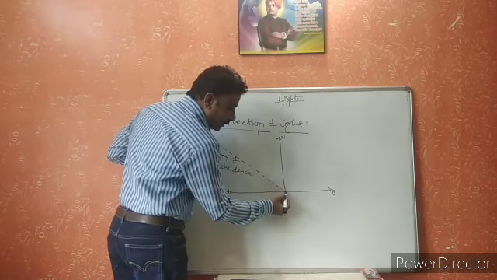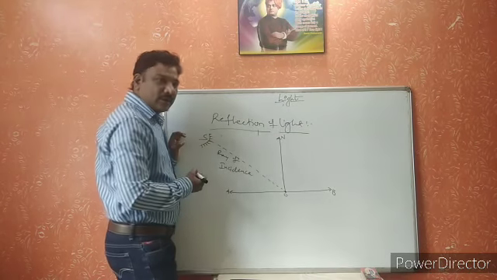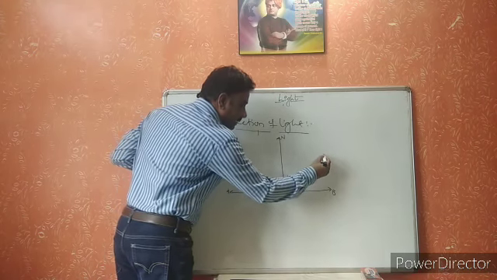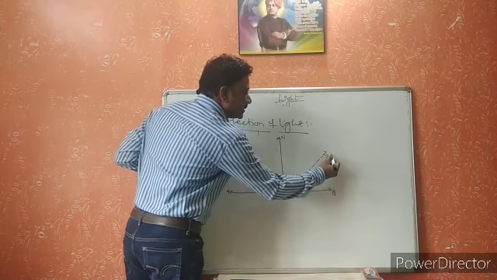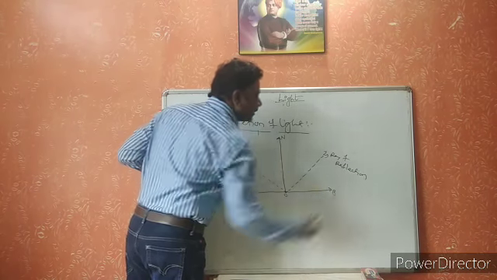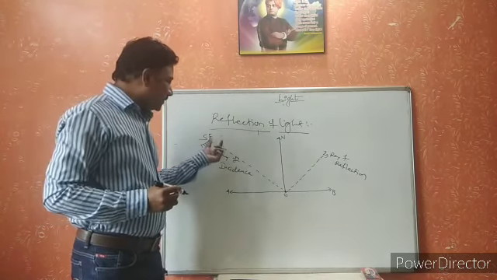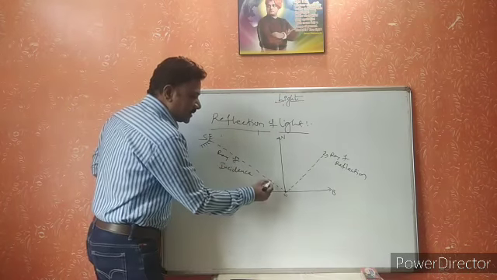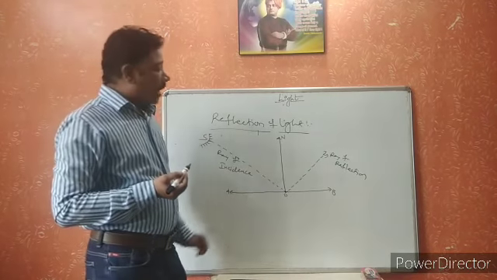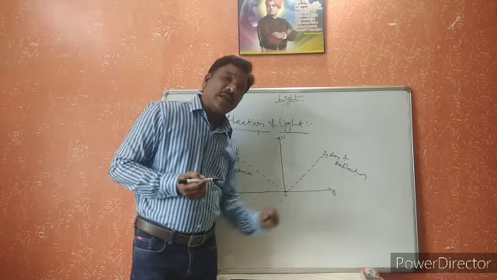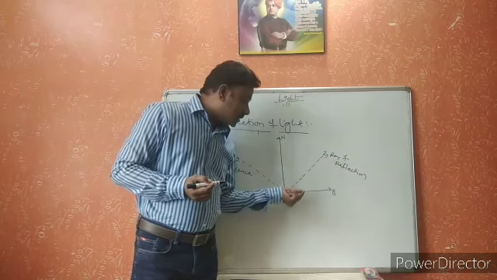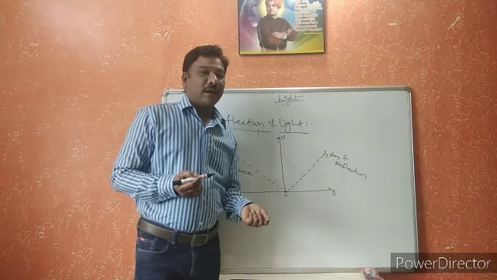If the light ray bounces back, the bounced back light ray, the reflected light ray, will travel in this direction. This ray is called the ray of reflection. Here it is called the ray of incidence, and this is called the ray of reflection, and this is called the normal line. How can we say, sir, that the light ray will travel in this direction only? How can we find this ray? And how can we say this is the direction of the reflected light ray?